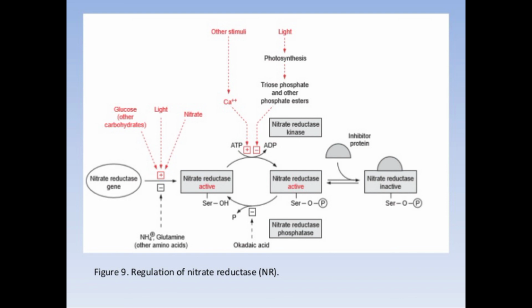So how is nitrate reductase regulated? It is shown in this figure or diagram. Nitrate reductase gene, with the help of nitrate reductase in the presence of ATP and ADP, is converted into ammonium.